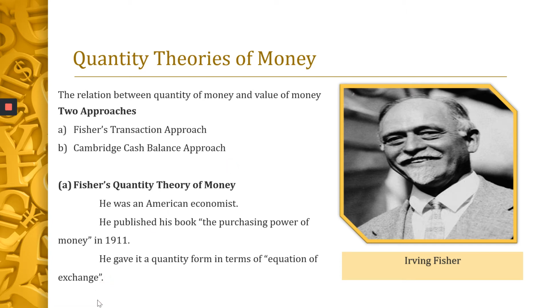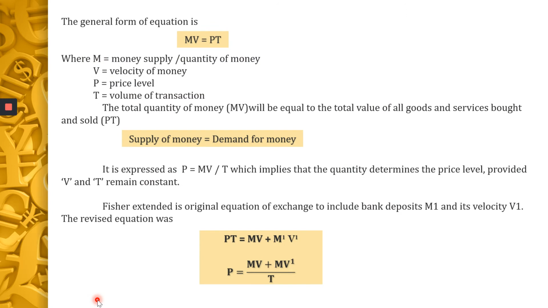So what is this quantity theory of money? Let us see the quantity theory of money. So here you have an equation, MV is equal to PT. This is the quantity theory of money. MV is equal to PT, where M is the money supply or the quantity of money in an economy. V is the velocity of money in circulation.